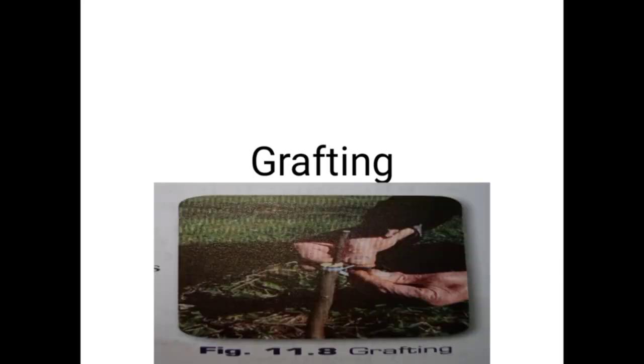Grafting. Here a small branch of the plant called scion is tied with the stem of the rooted plant called a stock of the same type. The joint is then covered with wax or clay or tied firmly with a string. After a few days, both the plants become one and develop into a new plant. Mango and lemon plants grow with this method.